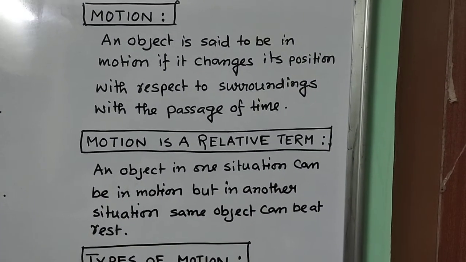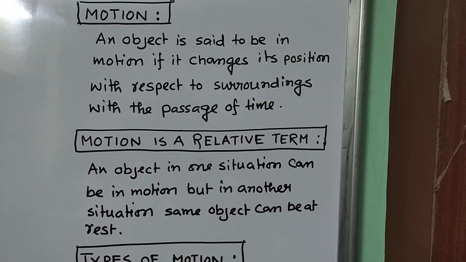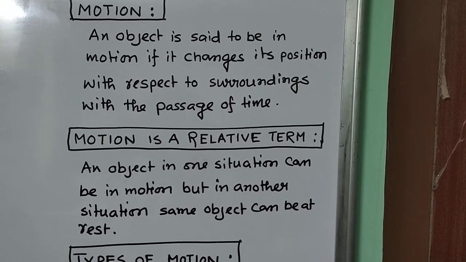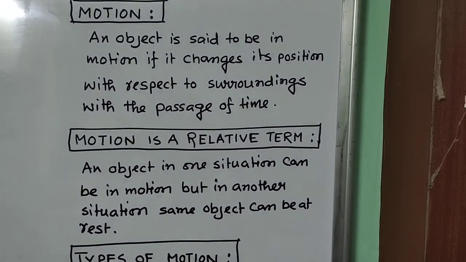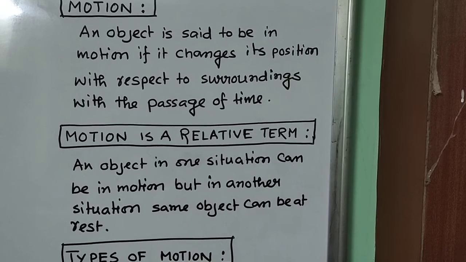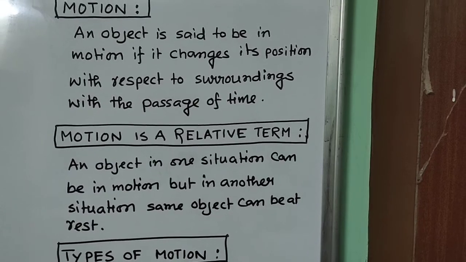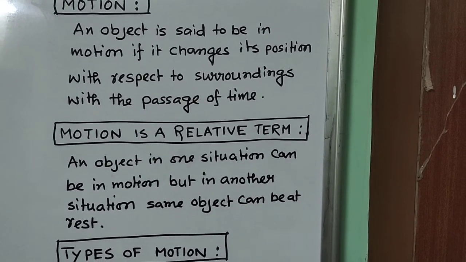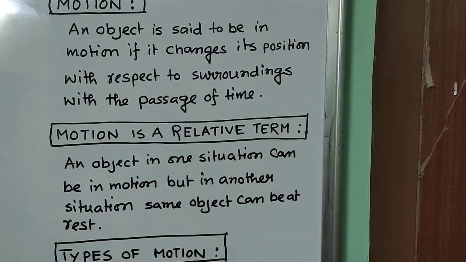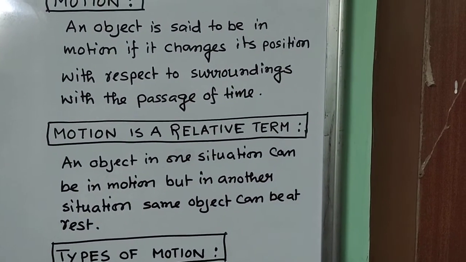Suppose you and your friend are traveling in a car. Now the car is moving, but you and your friend are at rest, is it not? So with respect to your friend, you are at rest. But if someone observes outside the car standing on the street, then definitely with respect to that person, your friend is in motion, or you can consider yourself also in motion with respect to the person on the street. So motion is a relative term.